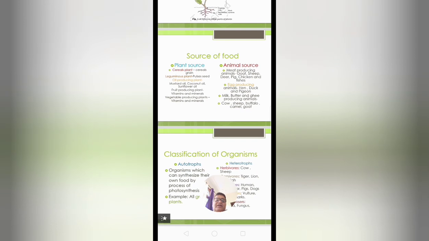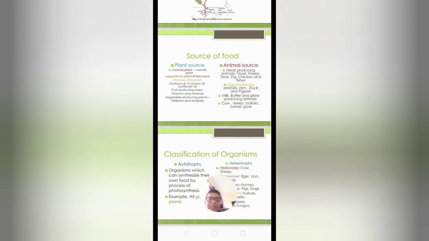Now the fourth category is known as scavenger. You know scavengers, organisms that depend upon dead and decayed materials of animals. Examples: vulture, hyena, sharks. And the last, that is decomposer, decomposes the dead and decayed material into a soluble form of nutrient inside the soil. These are microbes like fungus and bacteria. So this is the major classification of organisms.